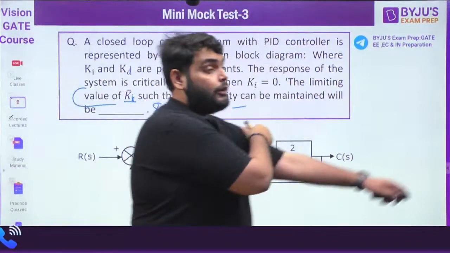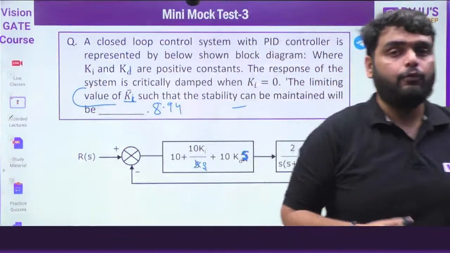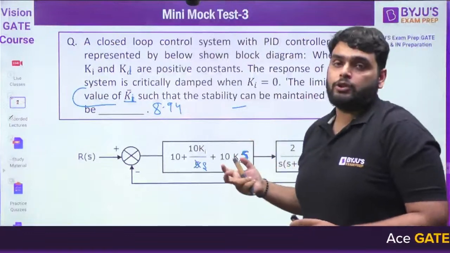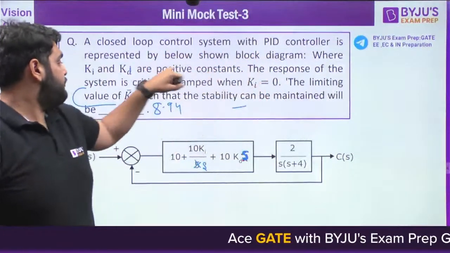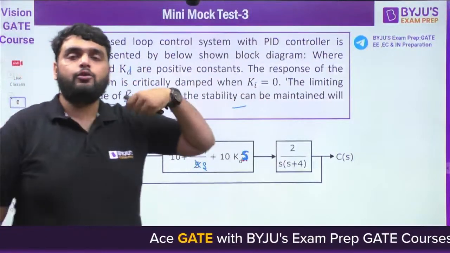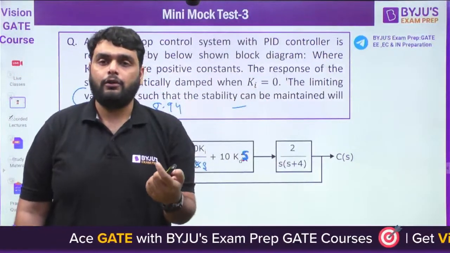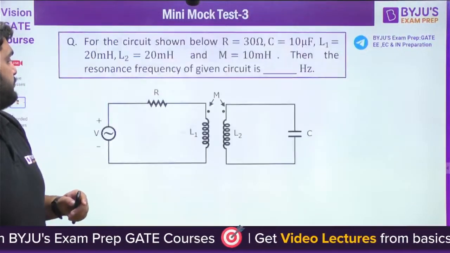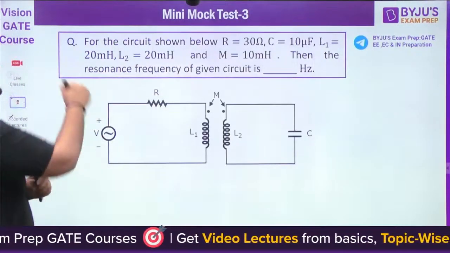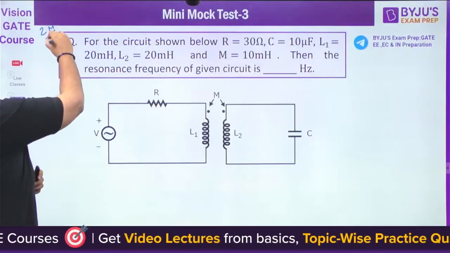So this question of control system, if this type of question comes, then that will be a 2-mark question, because first you need to find out KD with the information you have that the response is critically damped. Next, using the Routh array, we find out the value of Ki. Next, again, it's a good 2-mark question.